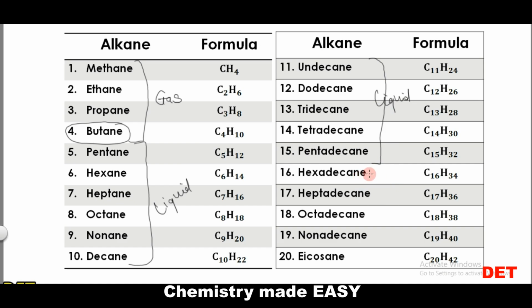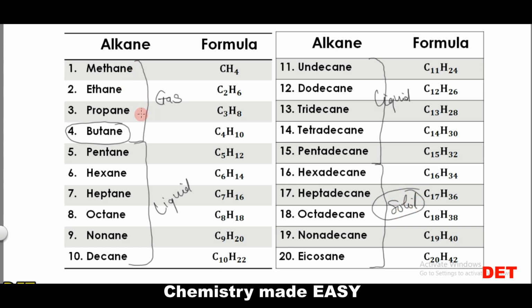Then from the 16th member, which is hexadecane, to the 20th member, which is eicosane, are solids. So it is very important that you should know this. From number 1 to 4 are gases, from 5 to 15 are liquids, and from 16 to 20 and downwards to 100, 1000 and so on, they are solids.